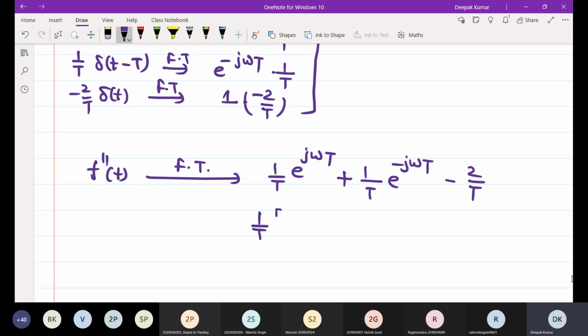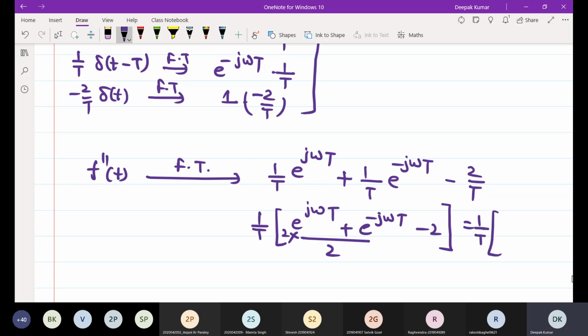Keep 1 by T outside. This will be e to the power j omega T plus e to the power minus j omega T minus 2. Multiply this expression by 2 and divide by 2, it will become 1 by T, 2 cos omega T minus 2.